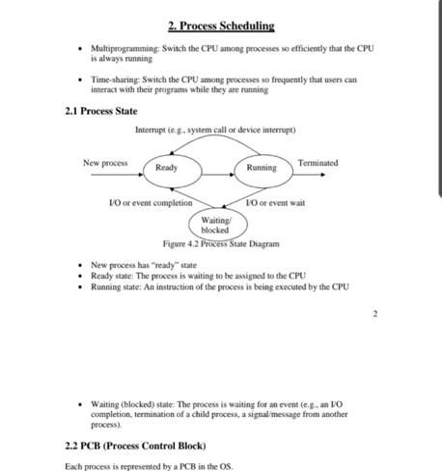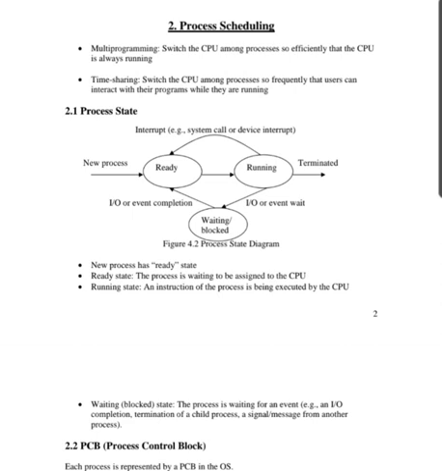Time sharing means switching the CPU among the processes so frequently that users can interact with their programs while they are running.